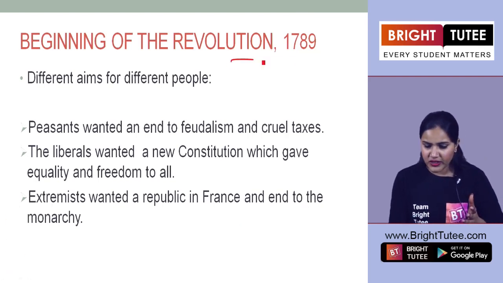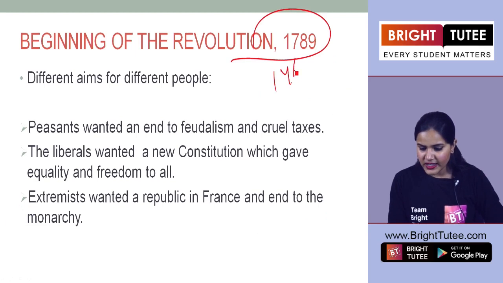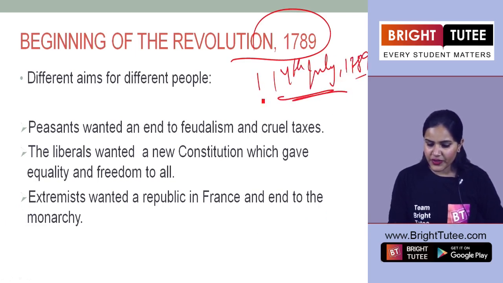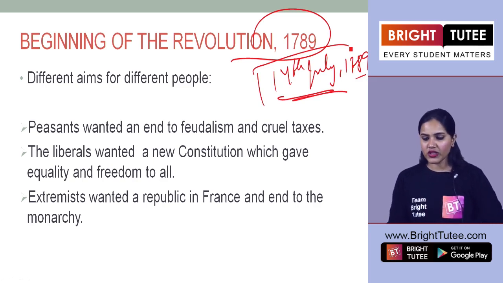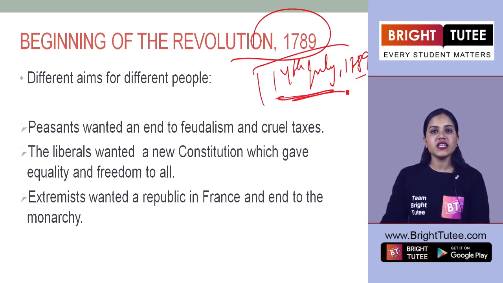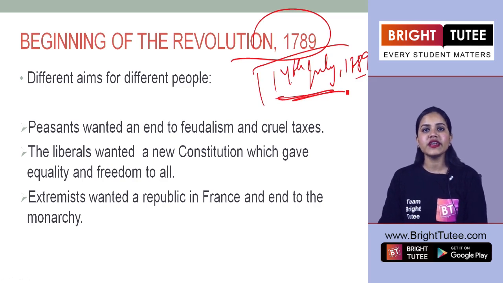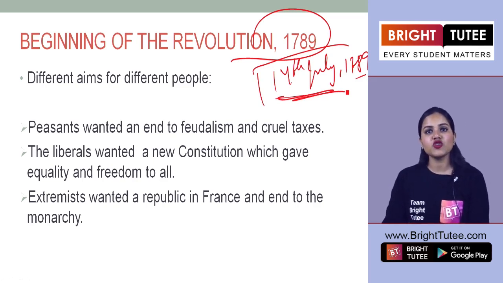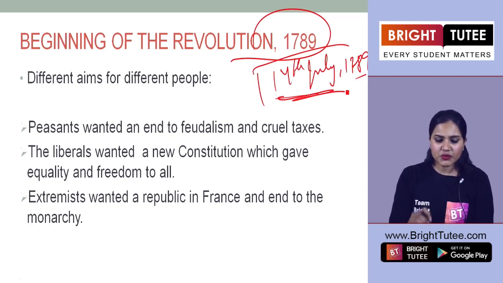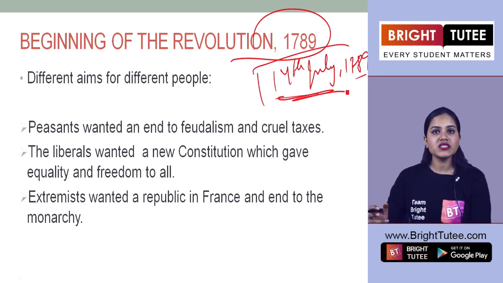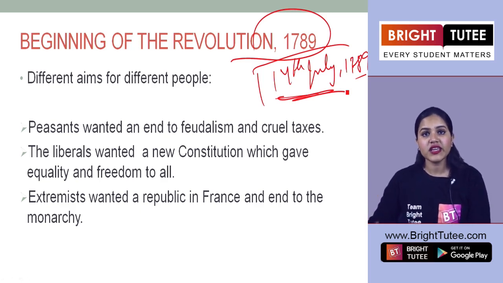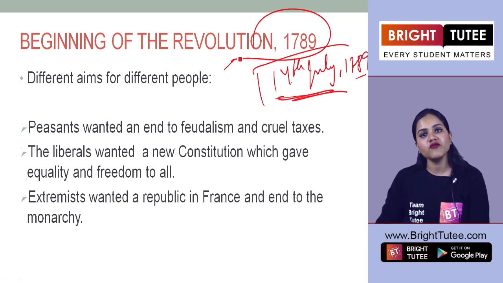Now everyone here must know the date, that is 14 July. All the students, reading this chapter, must know that it is 14 July 1789 when the revolution commenced, right? With the storming of Bastille. So in this part students, we are going to understand the various stages in which the revolution unfolded.